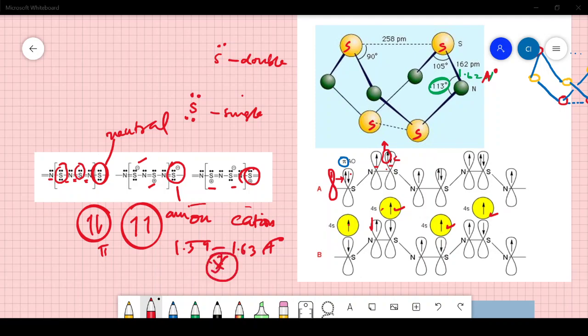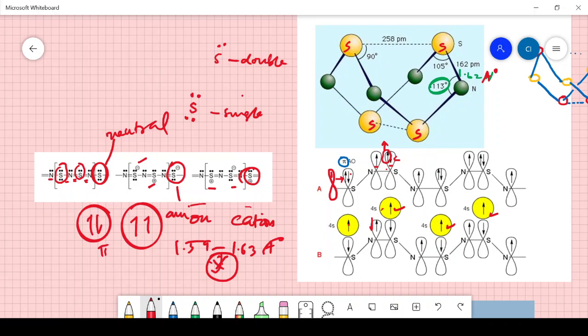And the bond angle SNS is about 120 and NSN is about 106. So these two things are also important for you to remember.